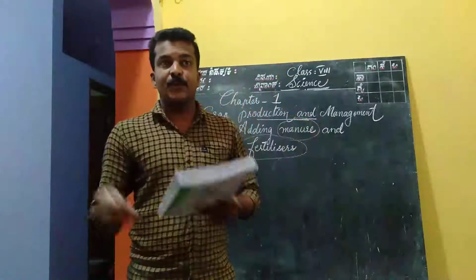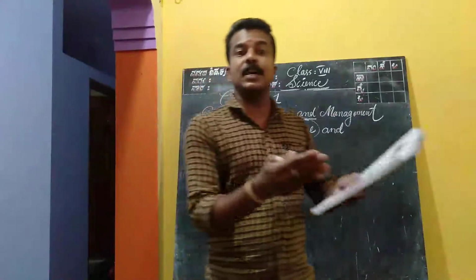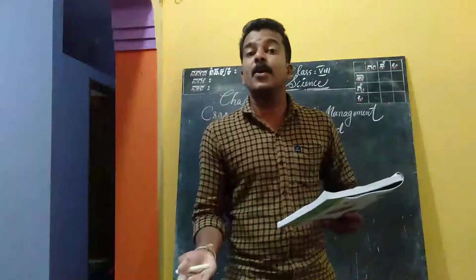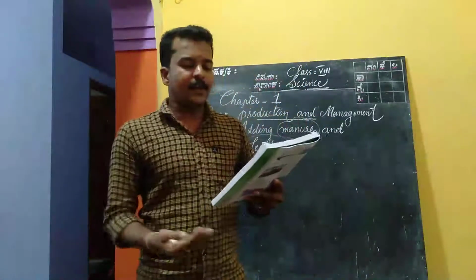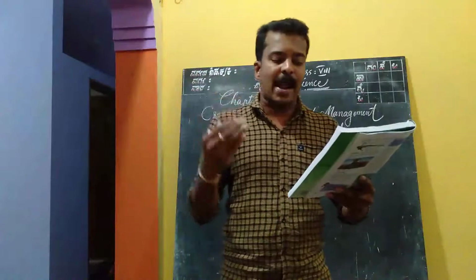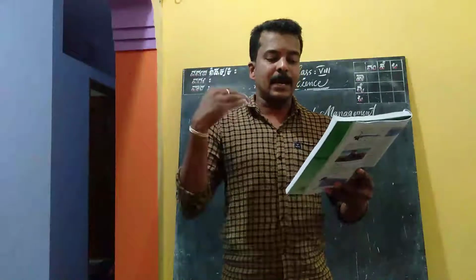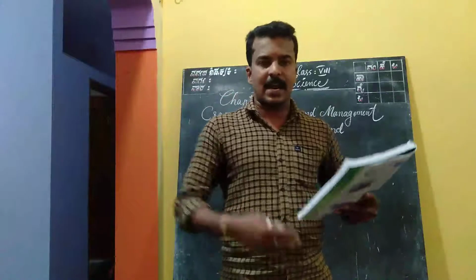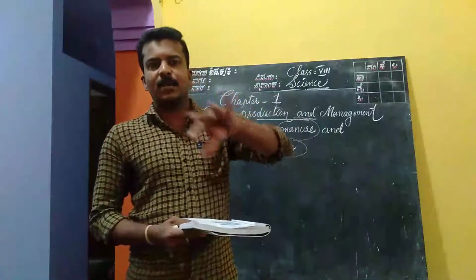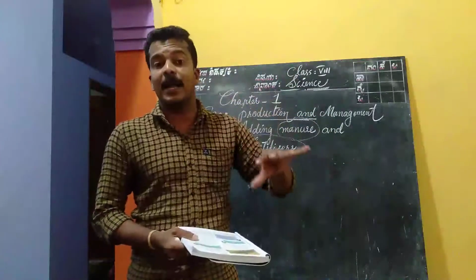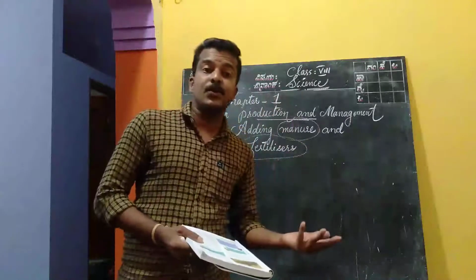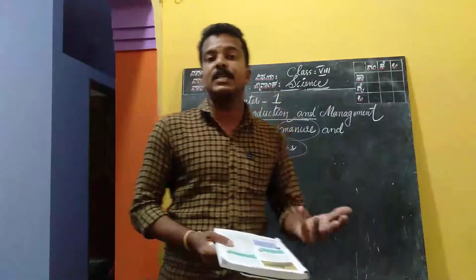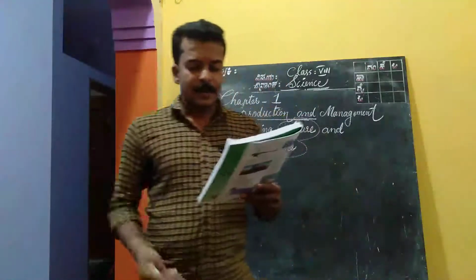Just now I said, if you cultivate the same crops continuously, there may be a chance of losing the nutrients from the soil. Therefore, farmers have to add manure to the fields to replenish the soil with the nutrients. In such cases, the farmers must apply manures and fertilizers in order to get back the fertility of the soil. Okay, see. This process is called manuring.